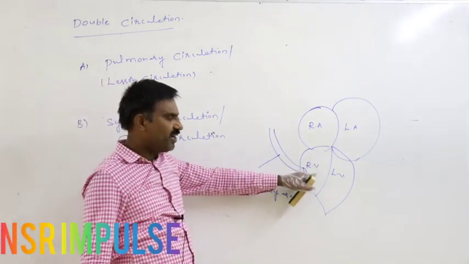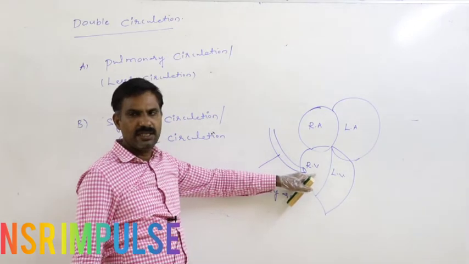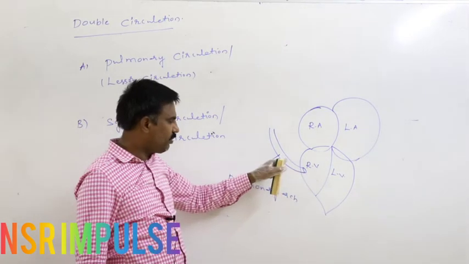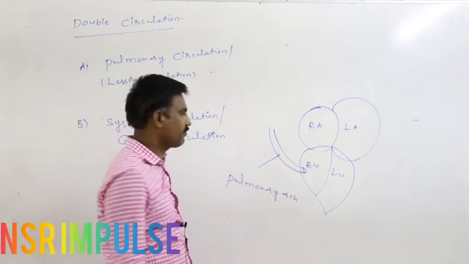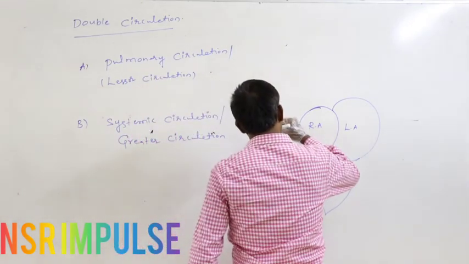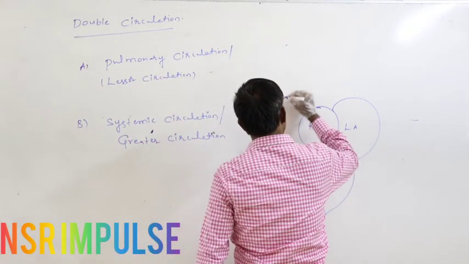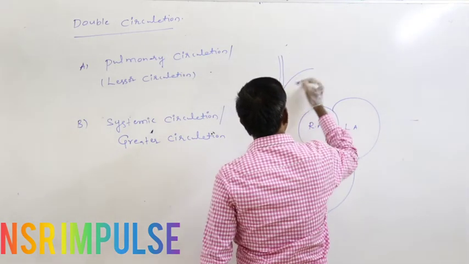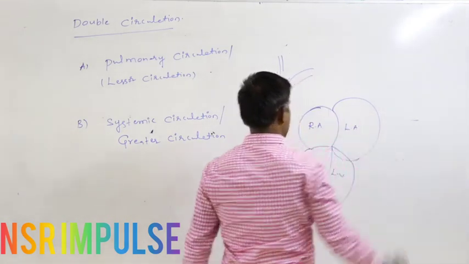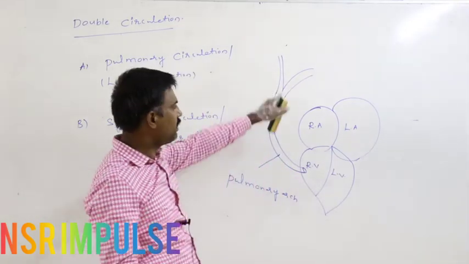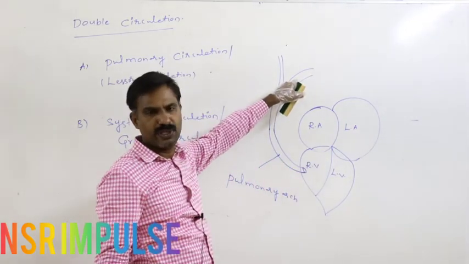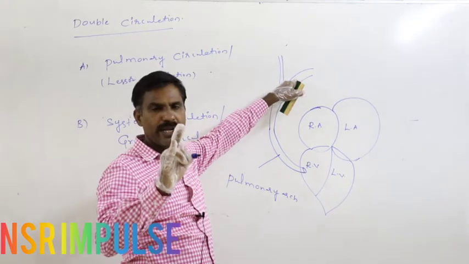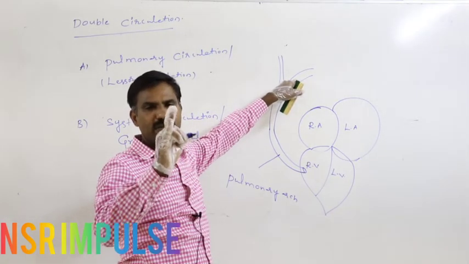At first, from the right ventricle, deoxygenated blood is pumped into the pulmonary arch. This pulmonary arch later divides into two pulmonary arteries. This is the pulmonary artery. Through the pulmonary artery, deoxygenated blood is circulated.